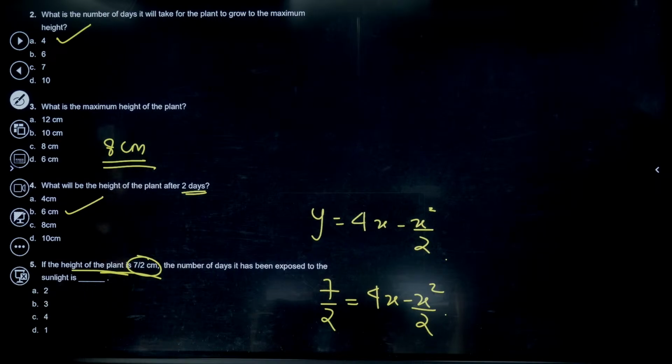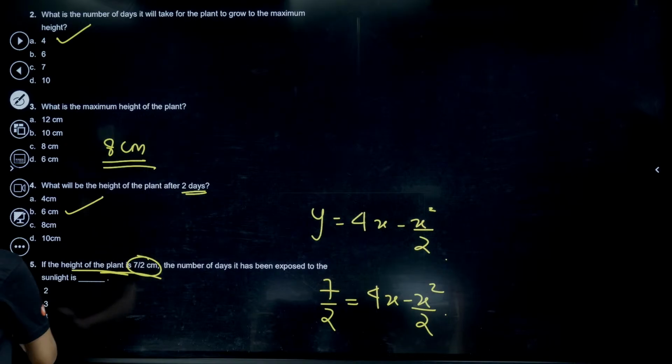So 4 2s are 8. Which answer is correct? Tell me the answer now. Solve it. 7 by 2, number of days. X 4 3s are 12 and 9 by 2. 12 minus 9 by 2, 24 minus 9, 15 by 2... yes. So D, x equals to 1. I can see it is satisfying.